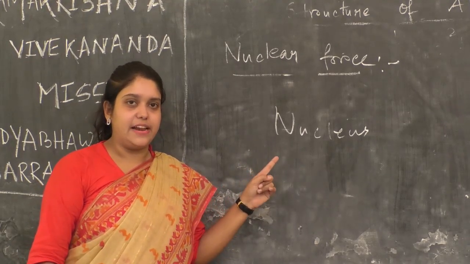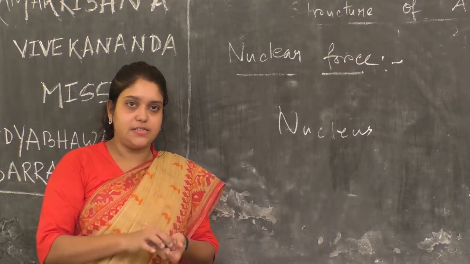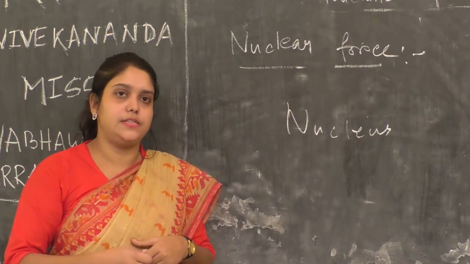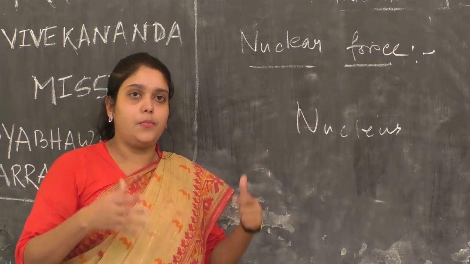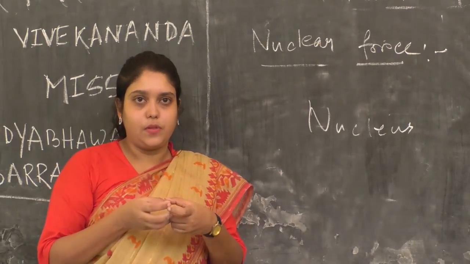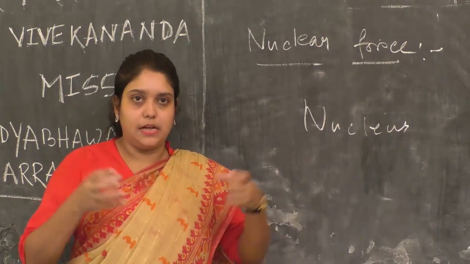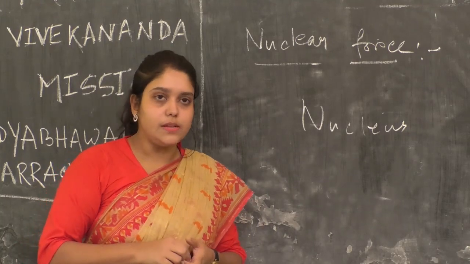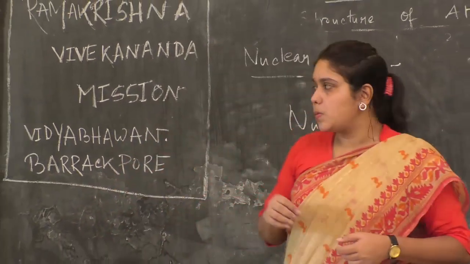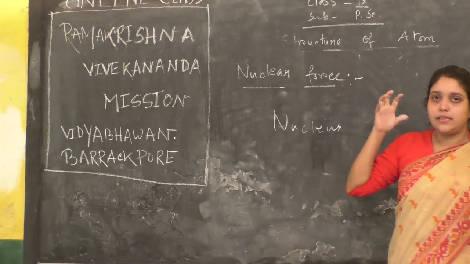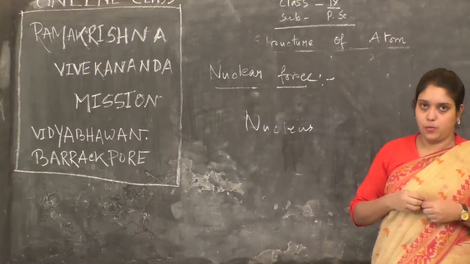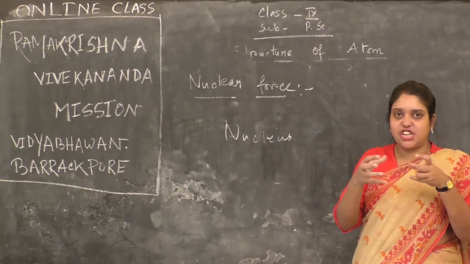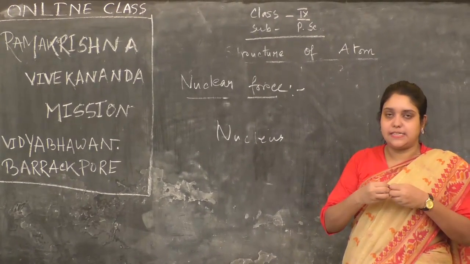But the question arises that all the protons have the same charge. We have read that same charges repel each other and opposite charges attract each other. Then how can so many protons remain in one place? Why do they not repel each other, and how is the nucleus so stable? The explanation is this: the normal Coulombic force, that is the force of repulsion, cannot act at such a low range of distance.